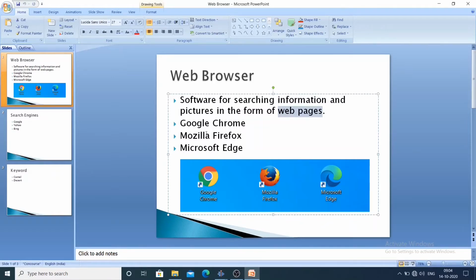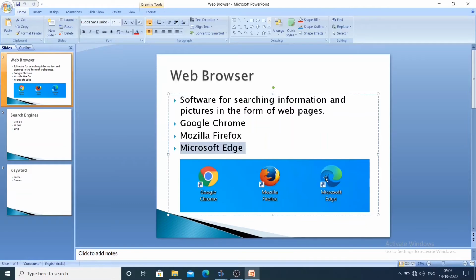Hope all are clear. Here I have written the examples of web browser. The first one is Google Chrome. You all are familiar with the term Google Chrome, and I have given you the image here. This is the icon for Google Chrome. The second one is Mozilla Firefox, and here you can see its icon. The third example is Microsoft Edge. You can see the symbol for Microsoft Edge here.